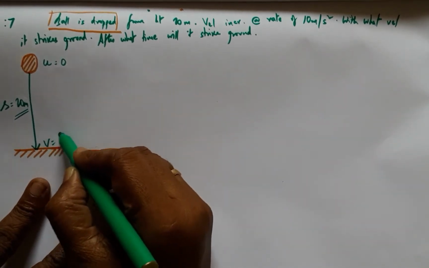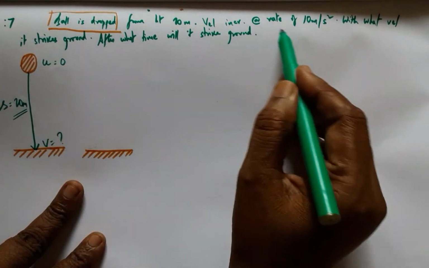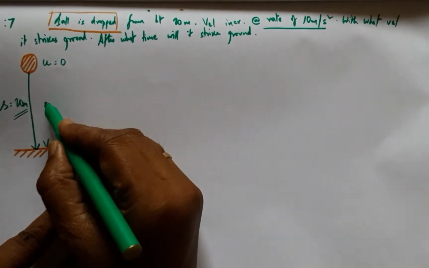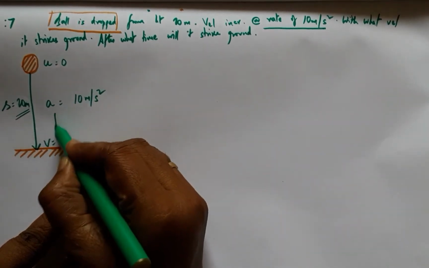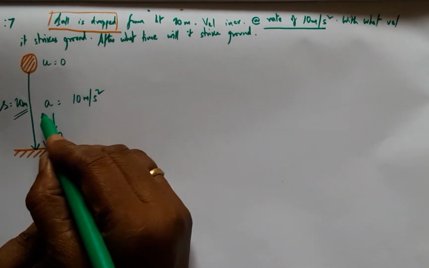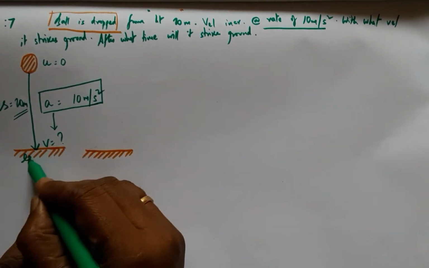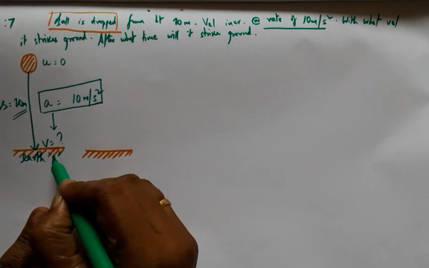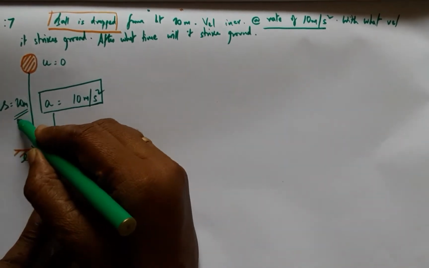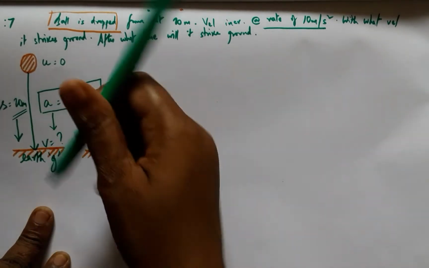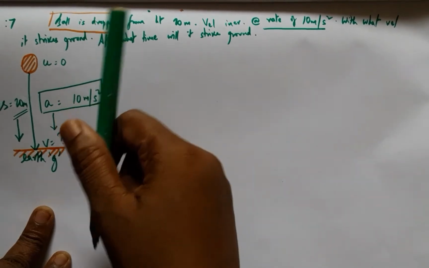We are supposed to find the velocity at the end of the fall, and it is being accelerated at the rate of 10 meters per second square towards the ground. What is acting on the ball is the gravity of the earth's surface. This is acceleration due to gravity, and as you can see, displacement is in the downward direction, gravity is in the downward direction.